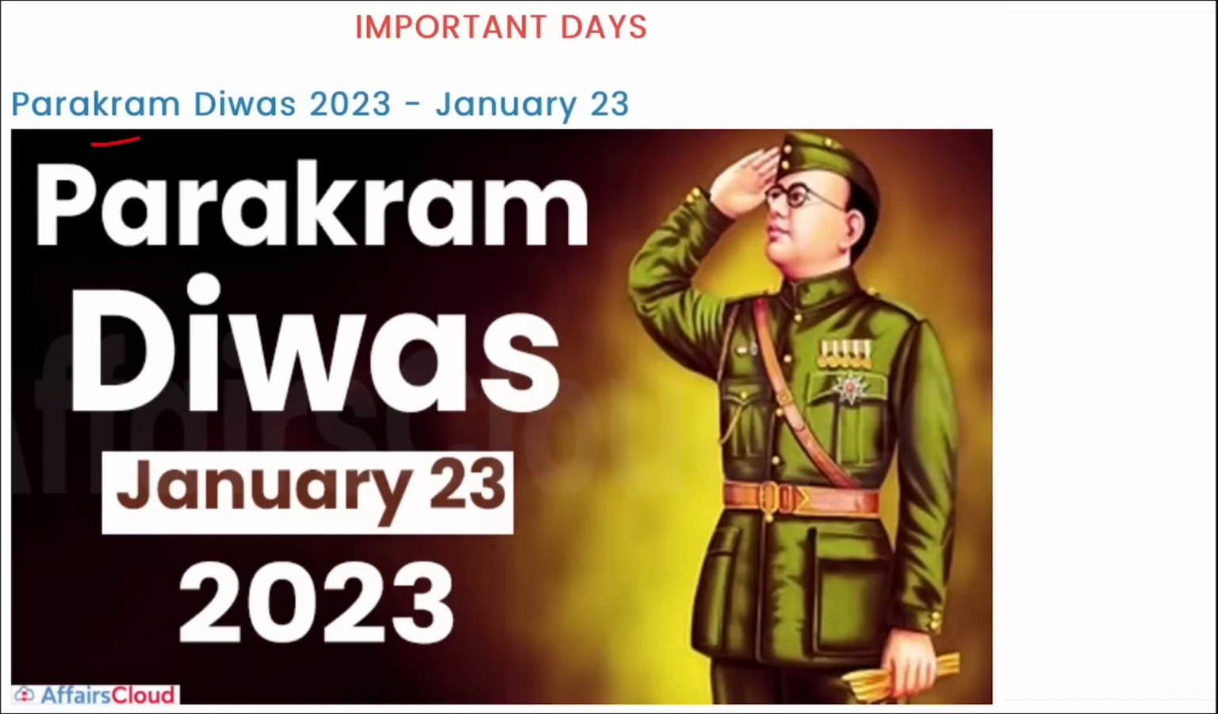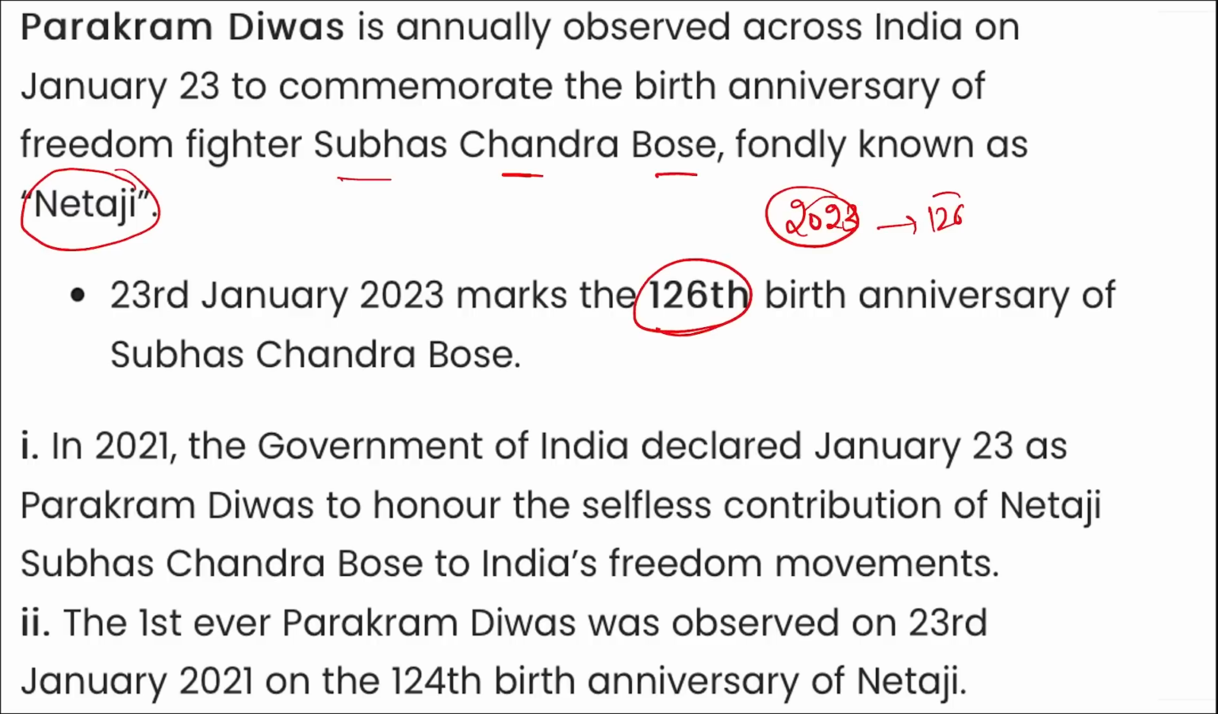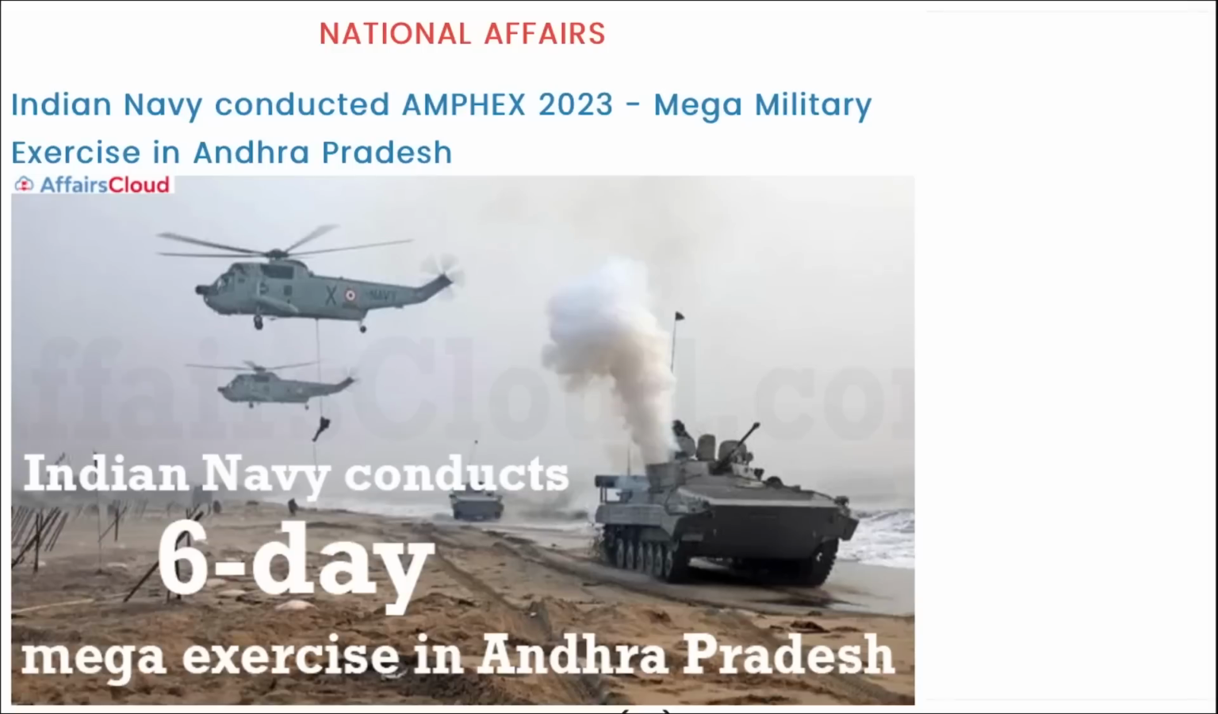Next is Prakram Divas. Prakram Divas is observed on 23rd of January. This day is observed in memory of Subhash Chandra Bose's birthday. He was famously known by the term Netaji. In year 2023, this is the 126th birth anniversary of Netaji Subhash Chandra Bose. And remember, from the year 2021 onwards, every year we started observing 23rd of January as your Prakram Divas.